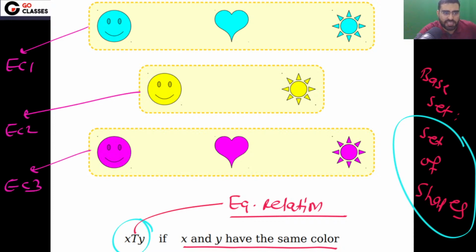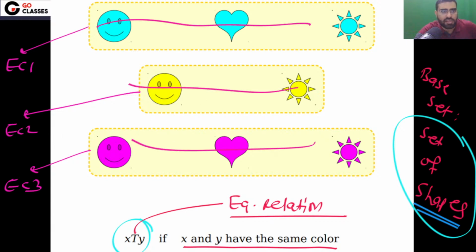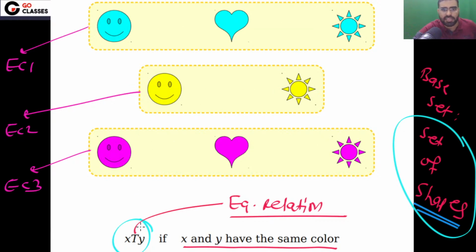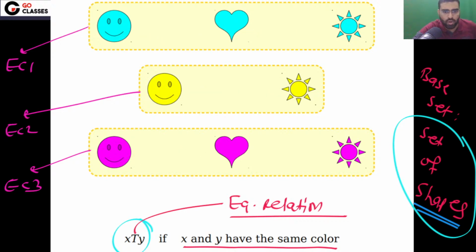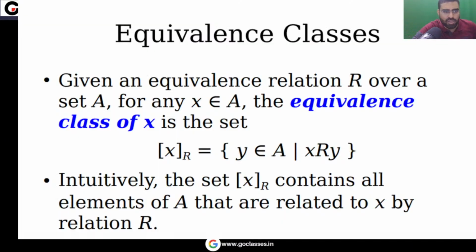So your base set has been divided into some equivalence classes. Your base set of all the shapes has been partitioned into some parts. Again here, the same thing. You can notice that all these have the same color, all these have the same color, all these have the same color. I hope all these points are clear, so I hope you understood the equivalence classes.